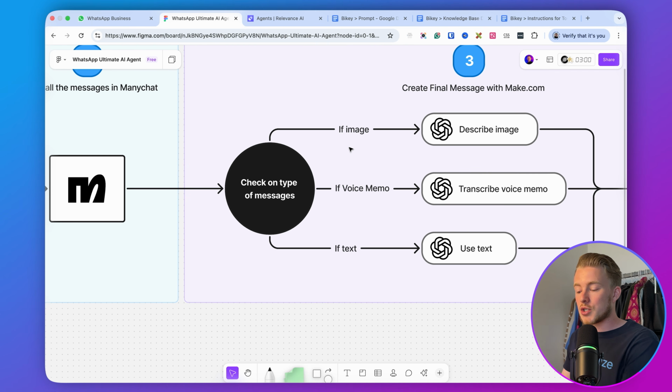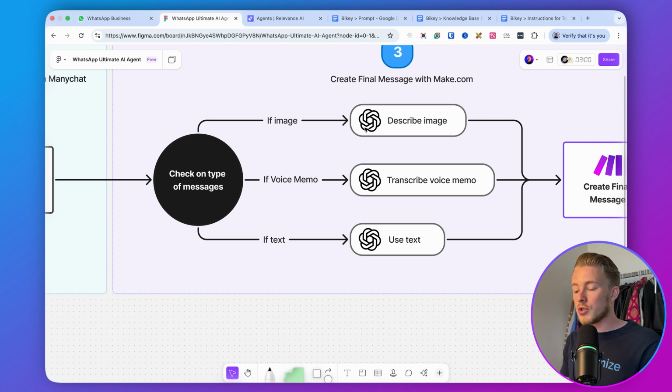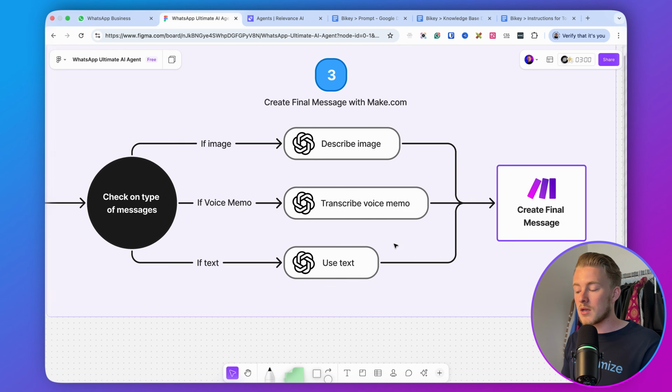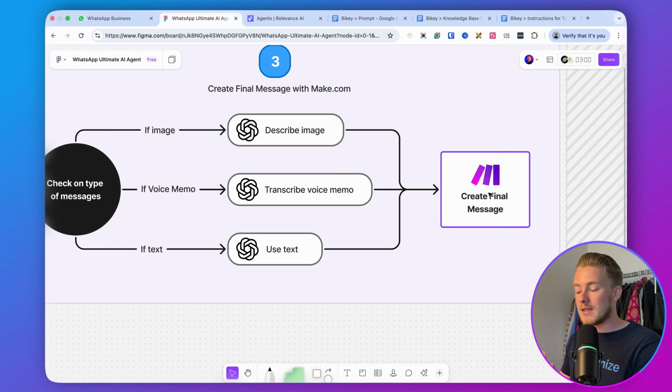So if the message contains an image, we will describe the image using ChatGPT. And if the message contains a voice memo, it will transcribe that voice memo into text. And if it's just text, then we will just use that text. And then finally, we create the final message.